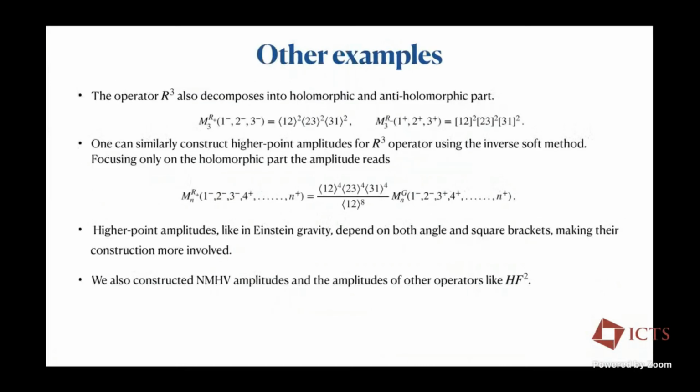One can similarly do the same thing in the context of gravity also. And what comes out is that the holomorphic part of the graviton R-cube operator's amplitude is actually proportional to the graviton amplitude up to some factors. And we did the same thing for the HF square operators. We also tried to construct some NMHV and N square MHV amplitudes for 5, 6 and 7 point amplitudes here, to see how much we can push this method.